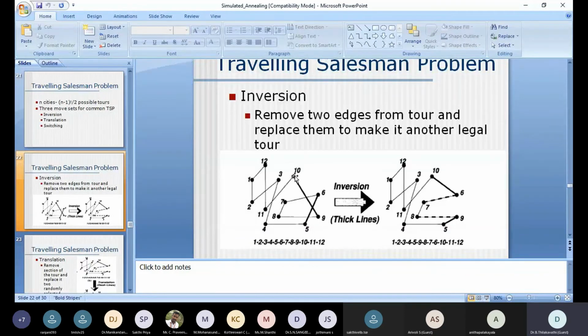Okay, so now here are the thick lines. These thick lines are the two edges that we are going to remove. This is the removal of any two edges from the tour, and then making it into another legal tour. That legal tour is explained here with the help of the dotted line. So instead of moving from 5 to 6, 7, 8, 9 and then 10, now I am going to move from 5 to 9 and then 8, 7, 6 and then 10. So this is one sort of inversion operation, just a removal and then making a new one.